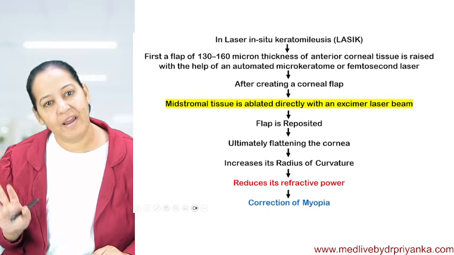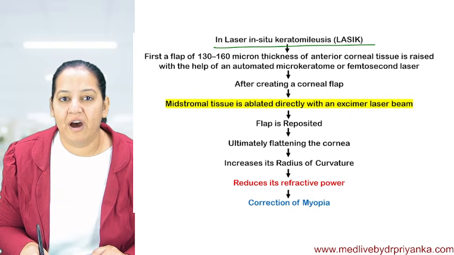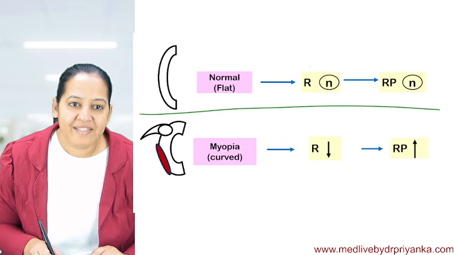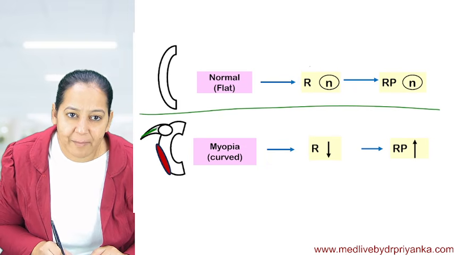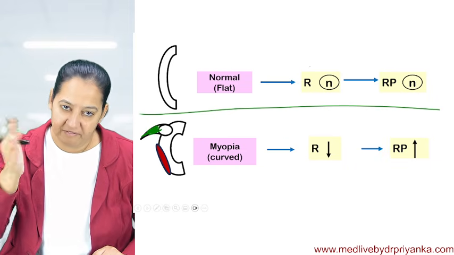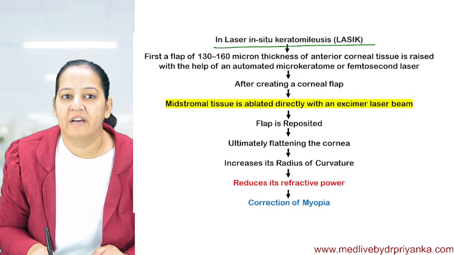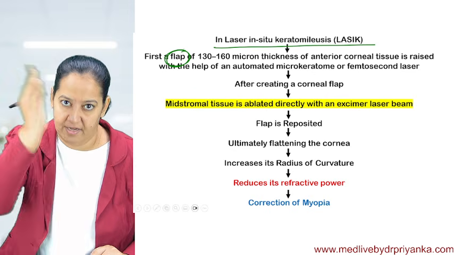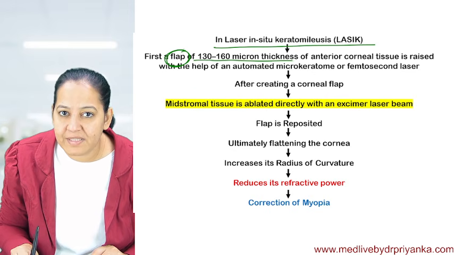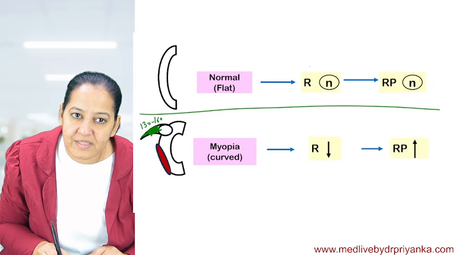See what we are doing. In this surgery also, we use laser. But with the help of laser, we are separating a flap. Can you see this flap? A flap of cornea. We are taking it up. A flap of the cornea is taken upside. How much is the thickness of the flap? 130 to 160 micron. So the thickness of this flap is 130 to 160 micron.